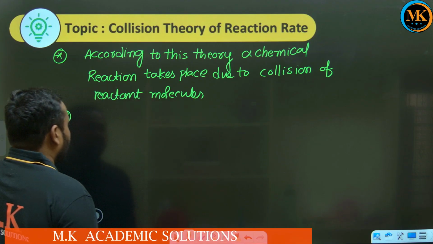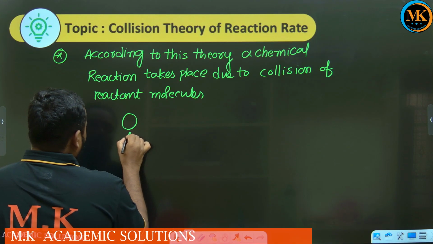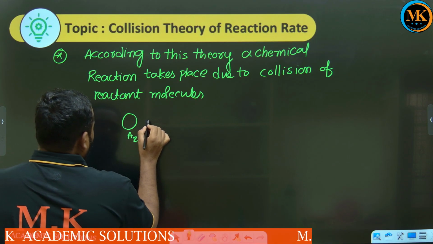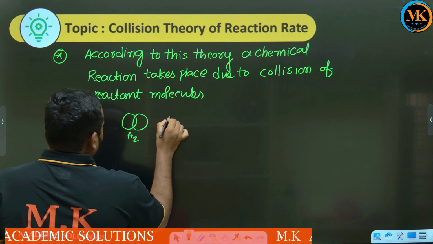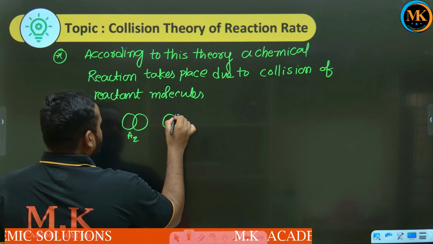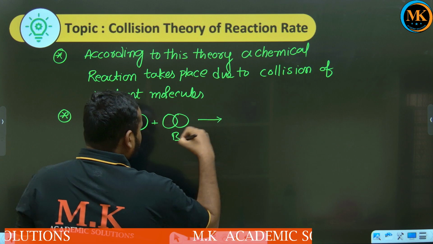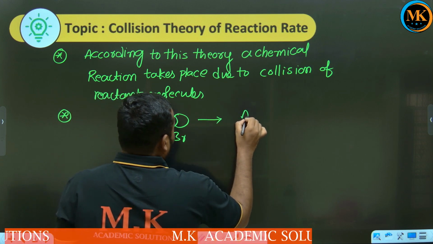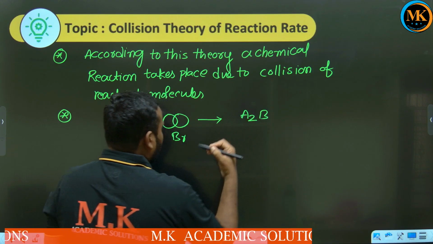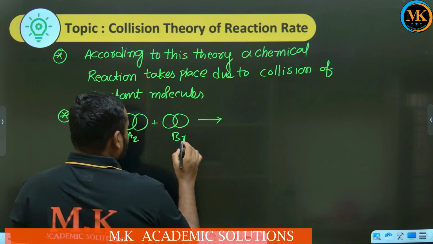For example, consider the reactant molecules A2 and B2.